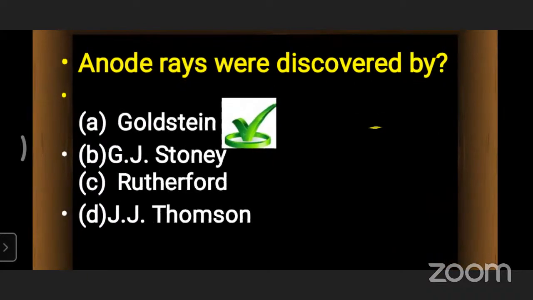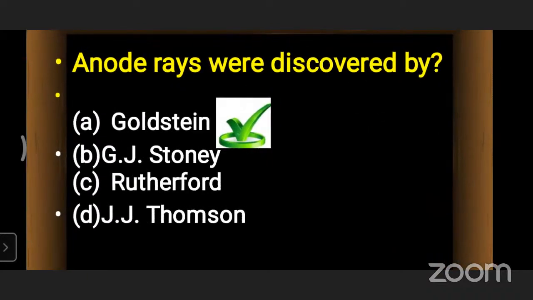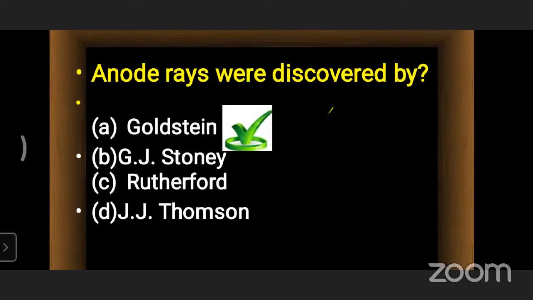First question. We are starting with normal questions, not directly getting into the problems and HOTS. That means we are not discussing higher order problems directly, but we will go from the start, from the fundamental concepts onwards. Okay. So anodes were first discovered by Mr. Goldstein. Okay, children. All right.